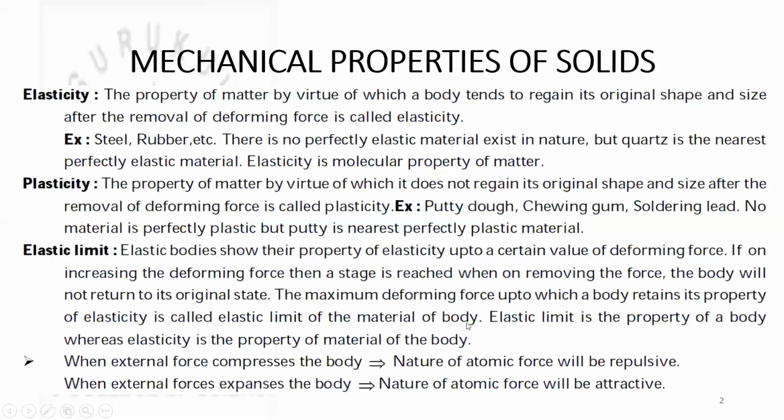This elastic limit depends on the body, and elasticity is a property of the material of the body. That means if you have two different bodies of different dimensions made of the same material, then though the material is the same, they will have different elastic limits. This we need to remember.